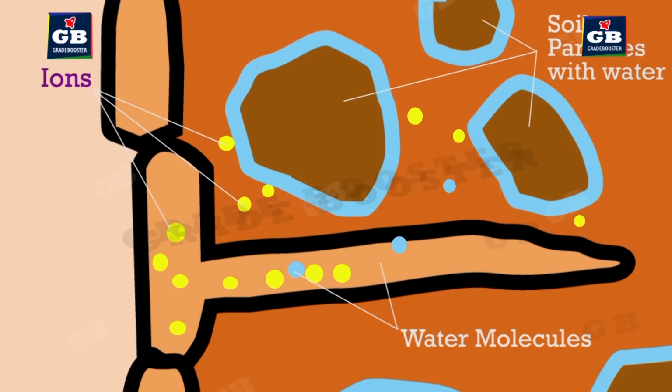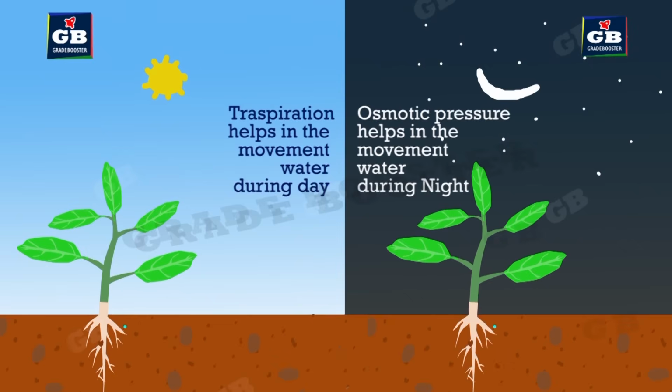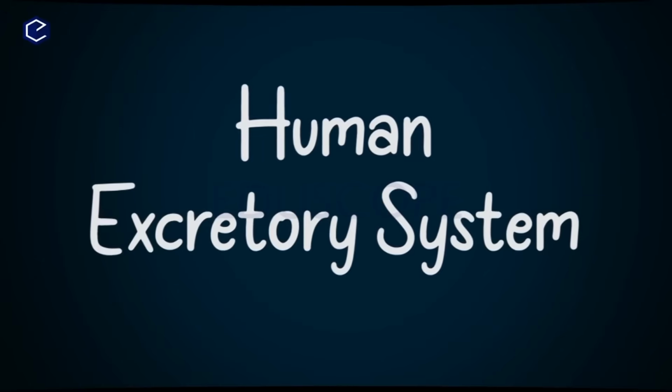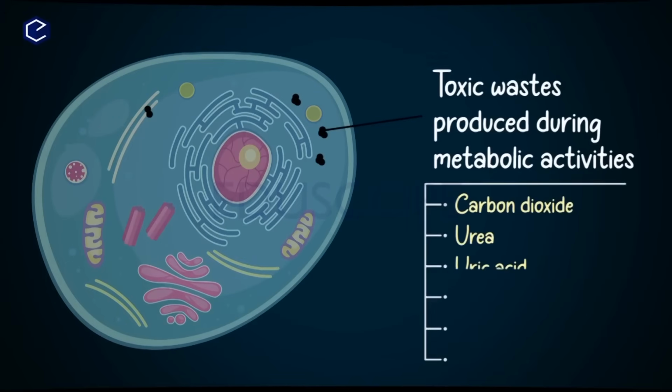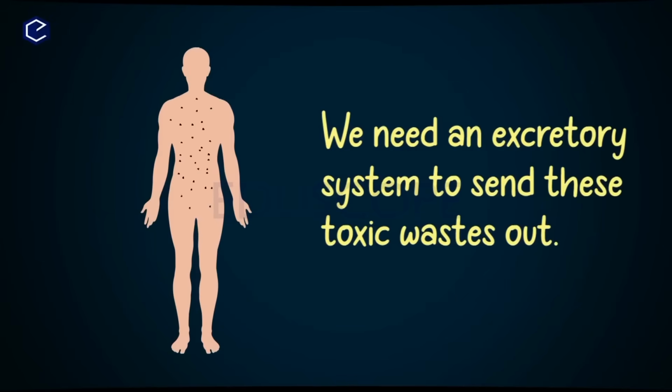During night, the transportation of water in plants takes place through root pressure. During daytime, plants keep their stomata open for the process of transpiration. Due to this transpiration, water moves up in the xylem. Now, we will discuss the human excretory system. Cells, while carrying out their activities, produce toxic nitrogenous substances like urea and uric acid. These compounds are to be eliminated from our body. This job is done by the excretory system.